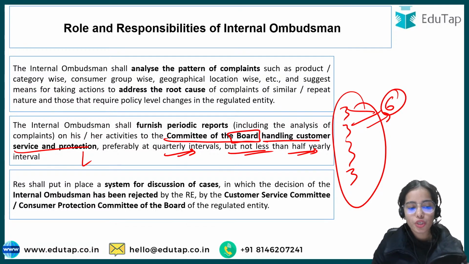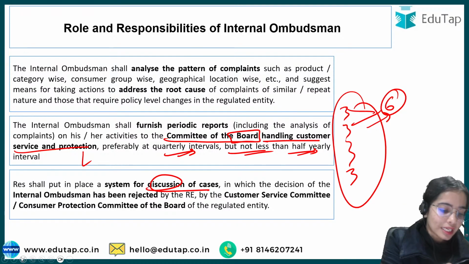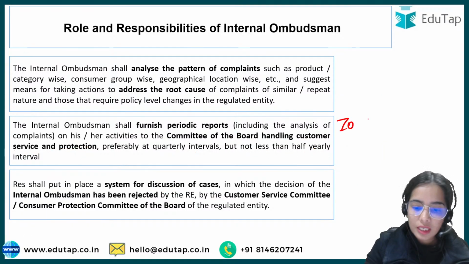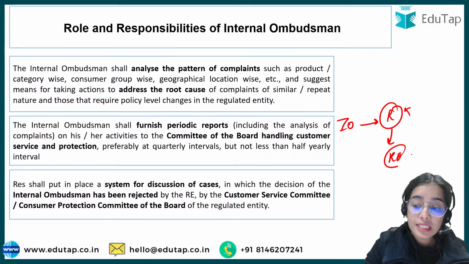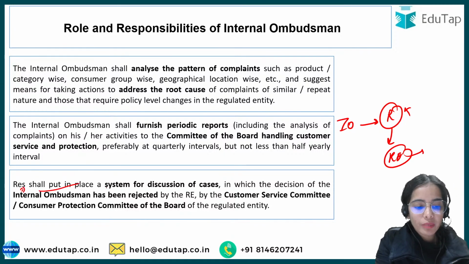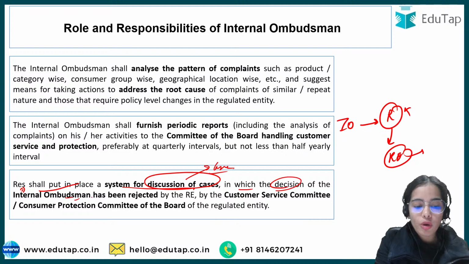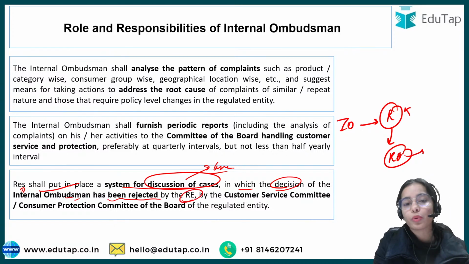Regulated entities shall ensure to put in place a system for discussion of cases. Let's say the internal ombudsman has taken the decision that this complaint should not be rejected, but the regulated entity is still rejecting this complaint. Then what? Regulated entities shall put in place a system for discussion of cases in which the decision of the internal ombudsman has been rejected by the regulated entity.